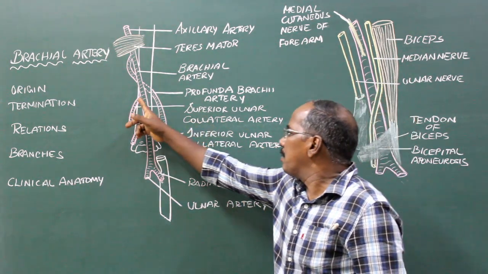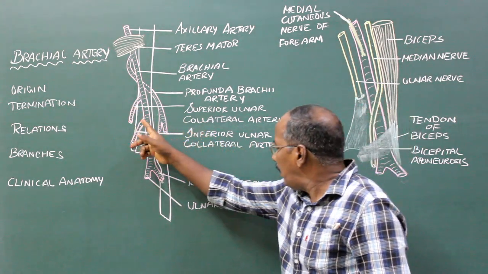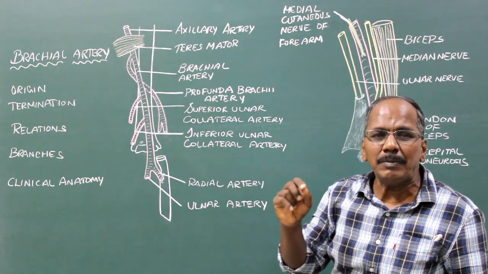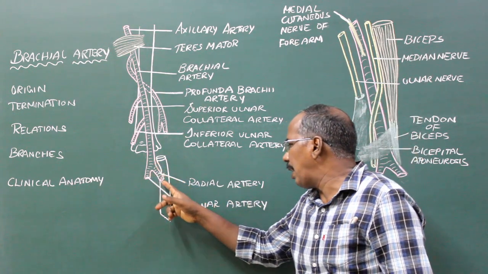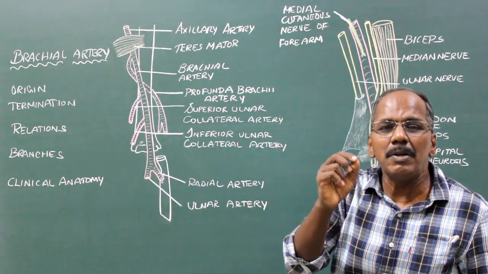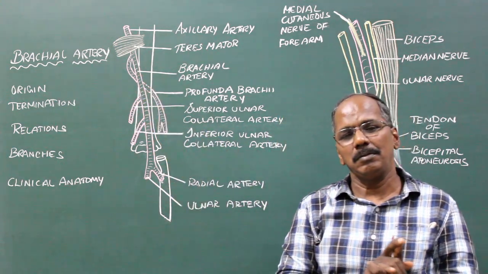Number 3, superior ulnar collateral artery. Number 4, inferior ulnar collateral artery. Number 5, the terminal branches, that is radial artery and ulnar artery. And finally, the 6th one, nutrient artery, which supplies the humerus bone.